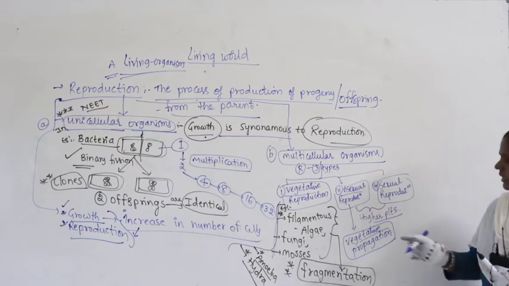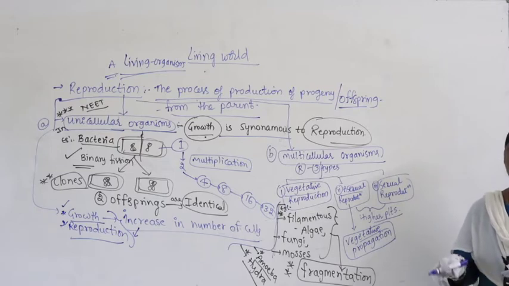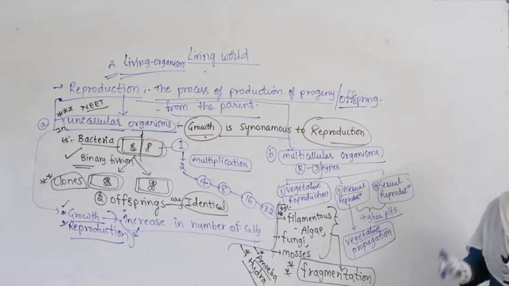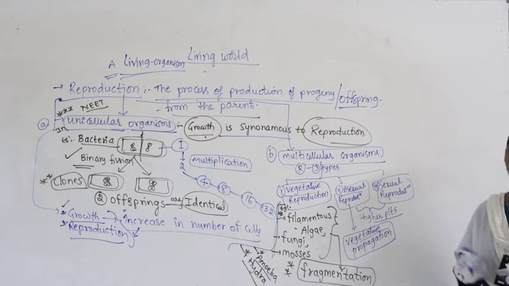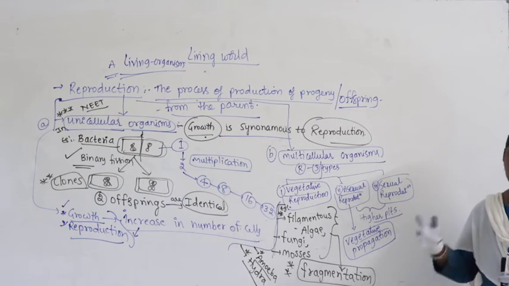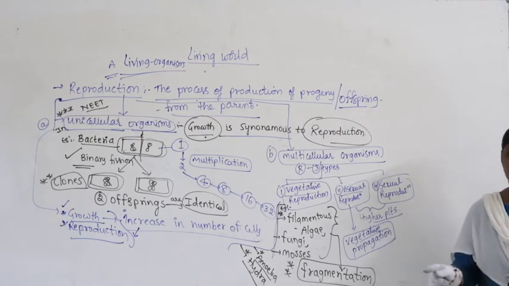Why? Because here also any part of the plant is involved in the production of a new plant. For example, you know it very well, the jasmine plant. If anyone has a jasmine plant, they take the lower branch, cut the stem, and put it in the soil. From the cut branch of jasmine, a new jasmine will come.